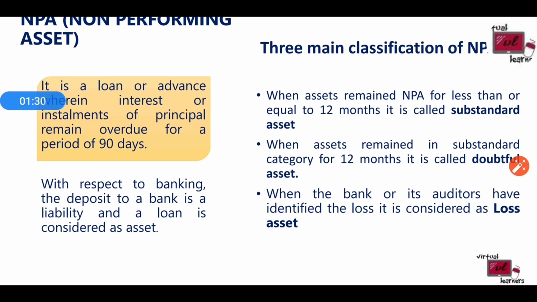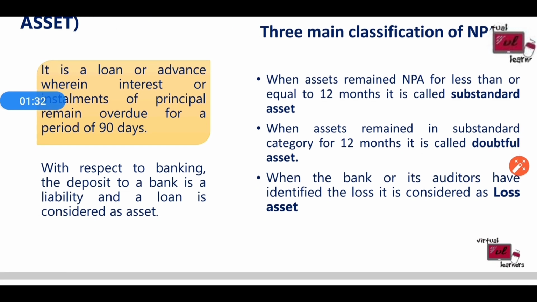There are three main classifications of NPA. One is substandard, the other is doubtful, and the other one is lost asset. Substandard assets are assets or loans which remained NPA for less than or equal to 12 months. When this substandard loan remains substandard for 12 months, then it is called a doubtful asset. When the bank auditors think that the amount cannot be retrieved, it is considered as a lost asset. So these are the main classifications of NPA.